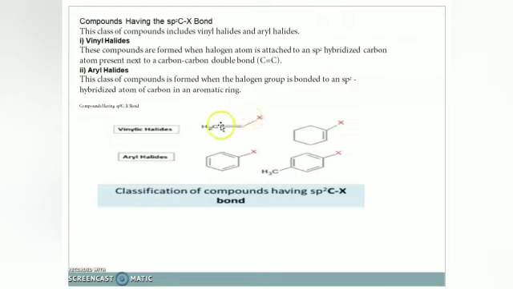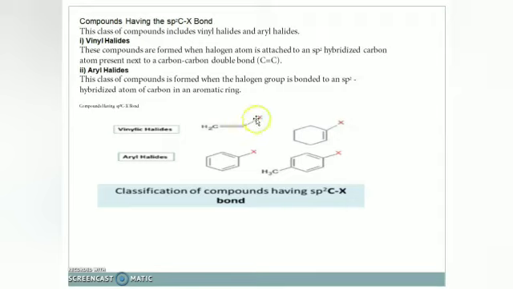Here you can see a carbon-carbon double bond, and here itself the carbon, no other carbon. So what will be the hybridization of this carbon? That is sp2 hybridization. Again there is no other bond, so it is directly with the double bond.